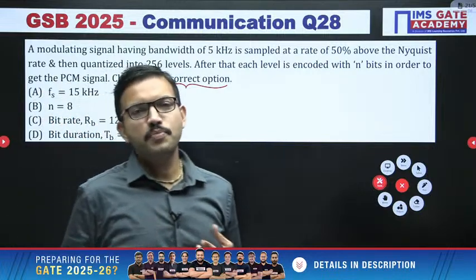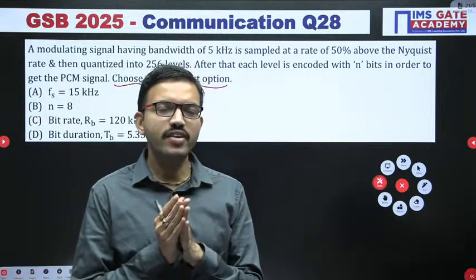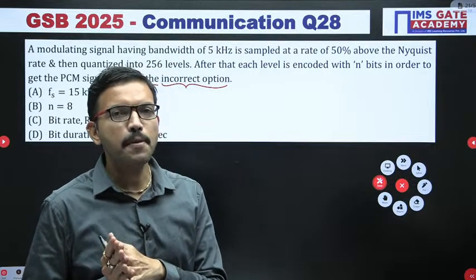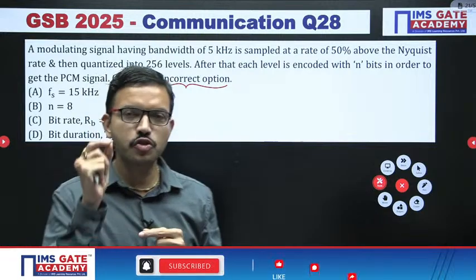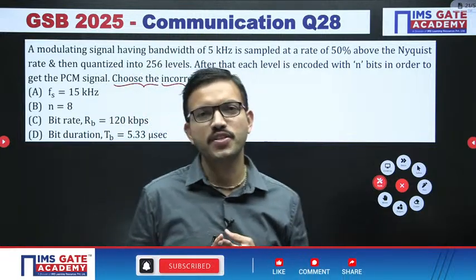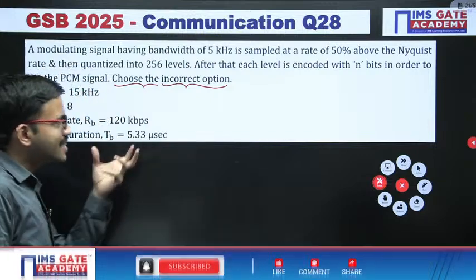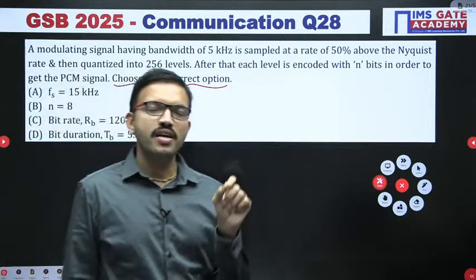This is the most important thing. Definitely you can solve the question correctly, but whether you are able to choose the correct option according to the context of the question is also most important. So this is a great learning for all of you in the GATE exam.